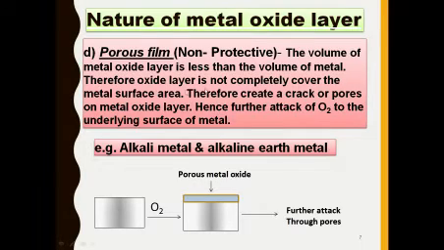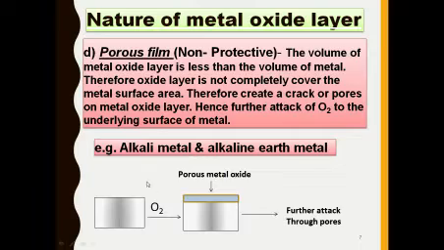Therefore, the oxide layer does not completely cover the metal surface area. Therefore, it creates pores or gaps in the metal oxide layer. Hence, further corrosion is possible. Hence, further attack of oxygen on the underlying metal surface takes place. Examples of this porous type of corrosion are the alkali metals and alkaline earth metals.